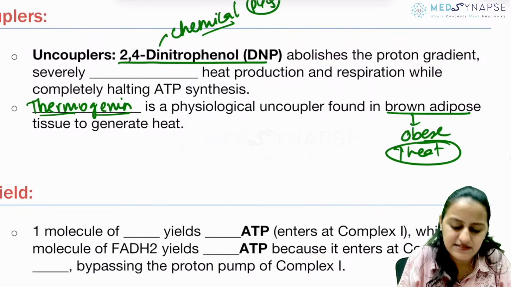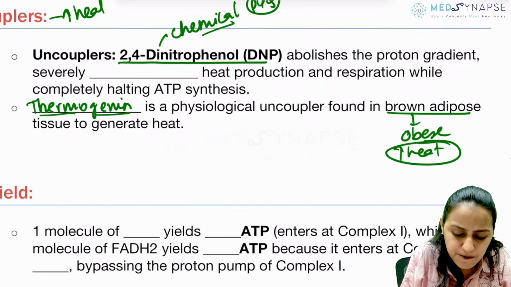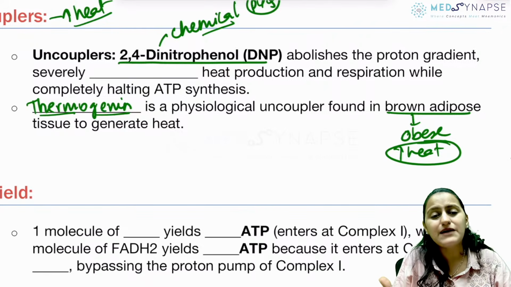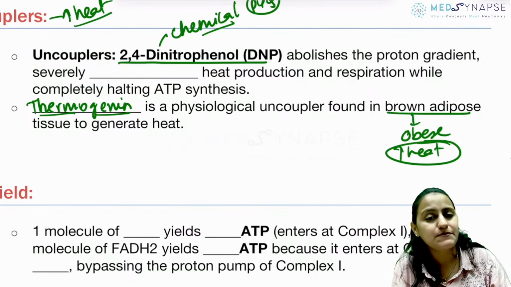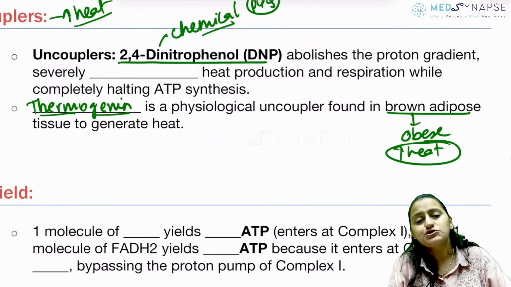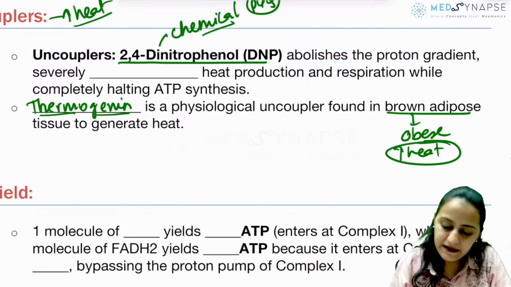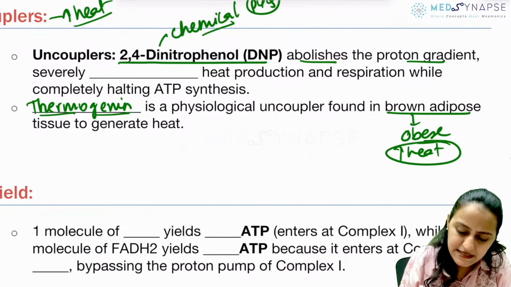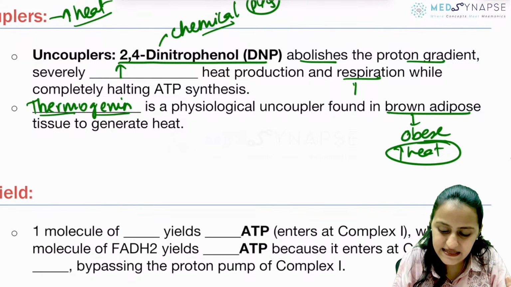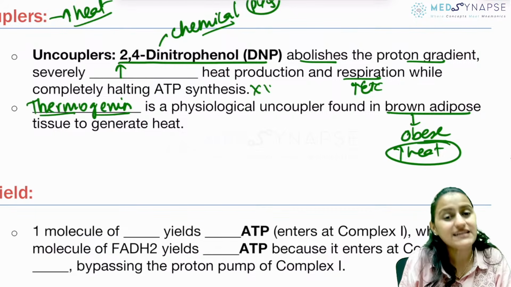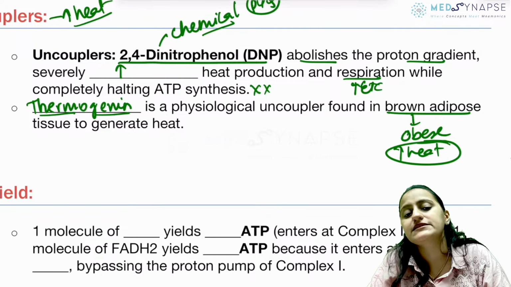The term itself tells you thermogenin, heat generating. So remember, what do the uncouplers do? They increase the heat production. Why? Because ATP is not formed. They are dissociating electron transport and ATP production. So the energy which is coming from the electron transport chain is converted to heat. So they abolish the proton gradient, they increase the heat production, and respiration is what they increase. That is, the ETC is what they increase, but there is no ATP synthesis.